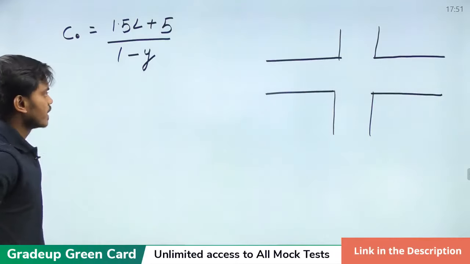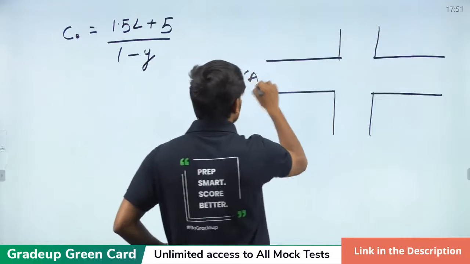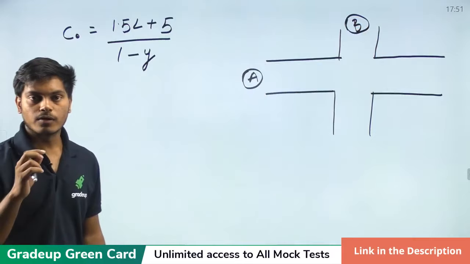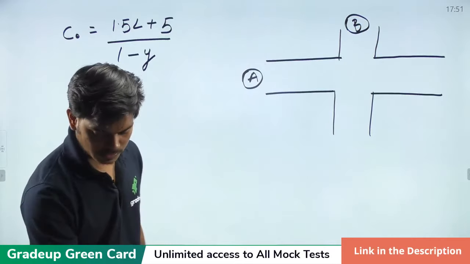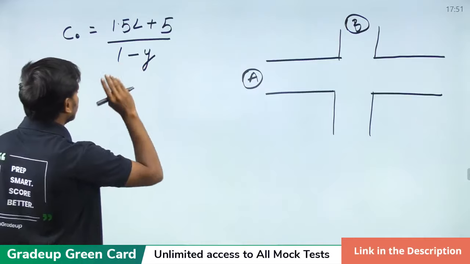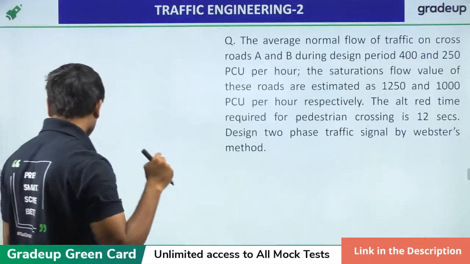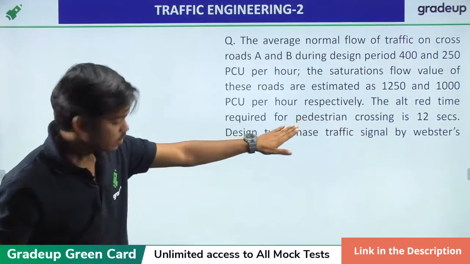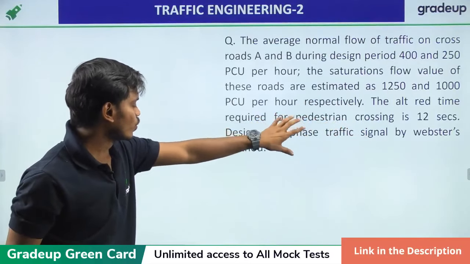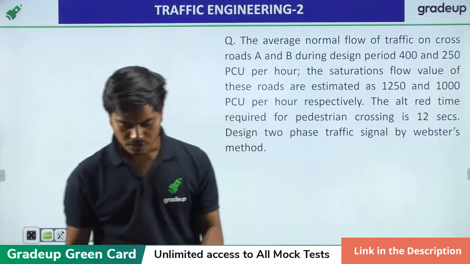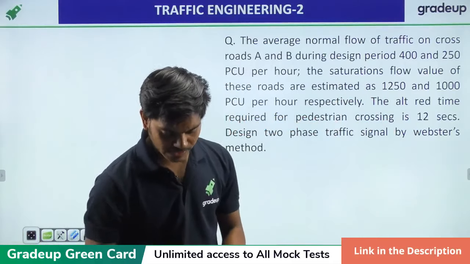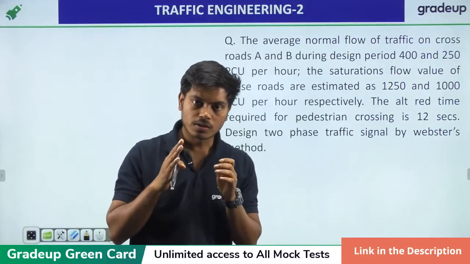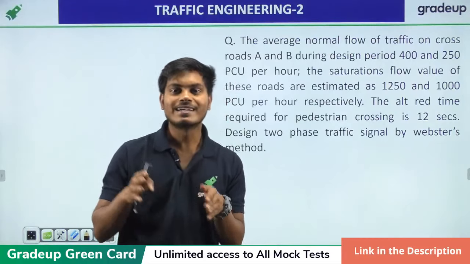We have two roads, A and B. The values which are given to us, which are needed: L is given, and the total all red time is given. I think 12 seconds is given. And if you want to get the total time lost, the total time lost is your number of lanes into the TSL plus all red time.